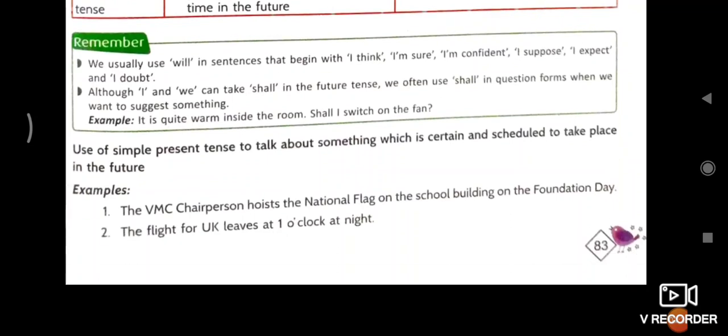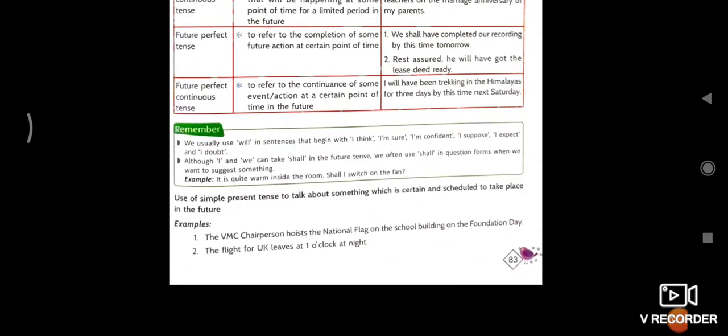After that, use of simple present tense to talk about something which is certain and scheduled to take place in the future. So study it, page number 82 and 83, study it properly.